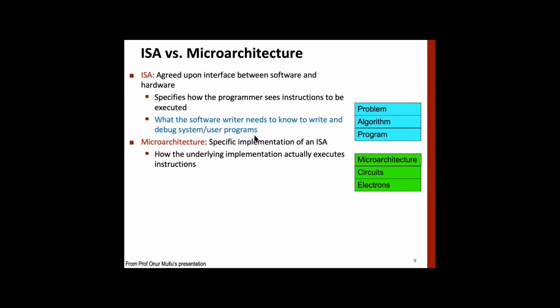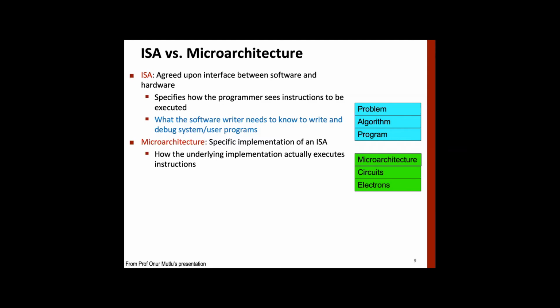So if you retain the same ISA, the same assembly language instructions, and other things that are visible to a programmer, and keep changing the hardware inside, then it does not impact. It means that the program that you have written will continue to execute, although more and more powerful hardware will keep coming in.